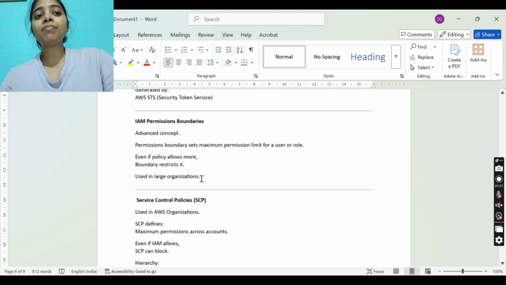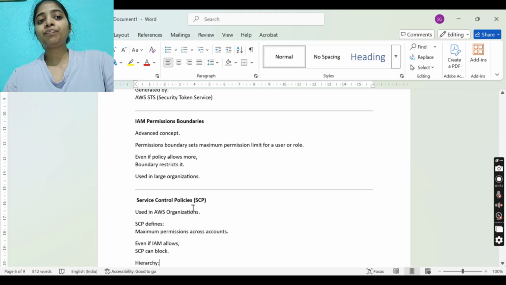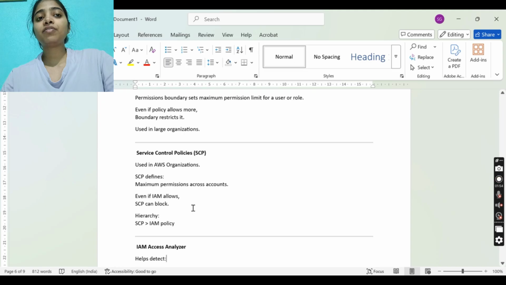Now, IAM permission boundaries. A permission boundary sets the maximum permission limit for a user or role. Even if a policy allows more, the boundary restricts it. This is used in large organizations. We also have SCP, service control policy.